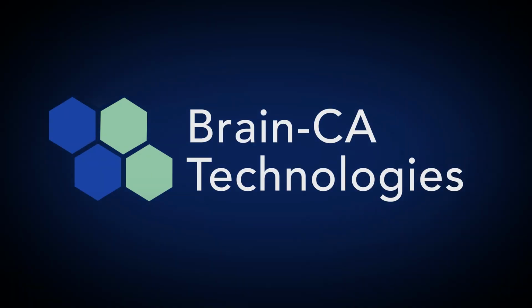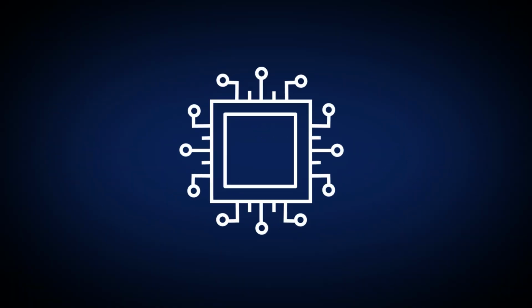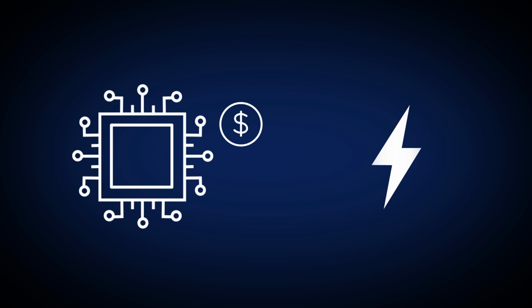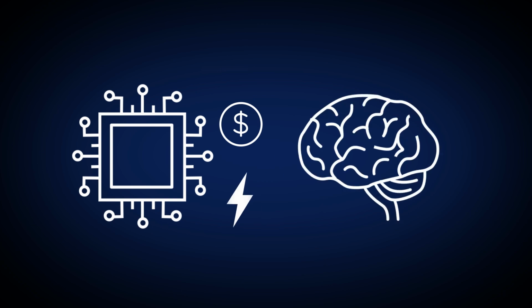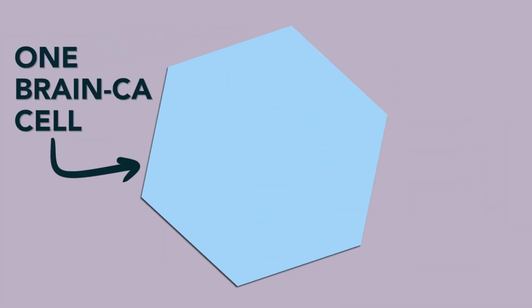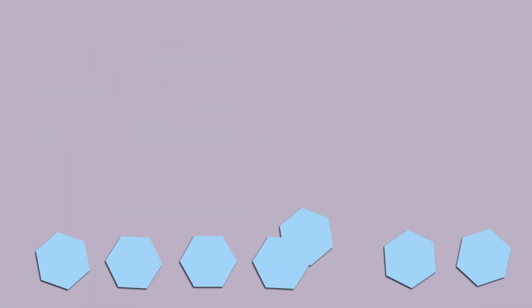BrainCA was developed to produce AI in a more cost-saving, energy-efficient way, closer to how the human brain works, using a cellular learning system. Think of a grid of hexagons. Each cell has 6 neighboring cells.